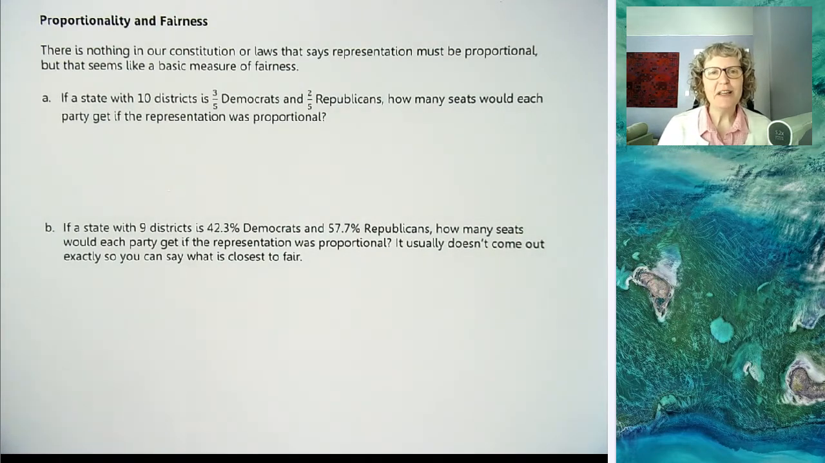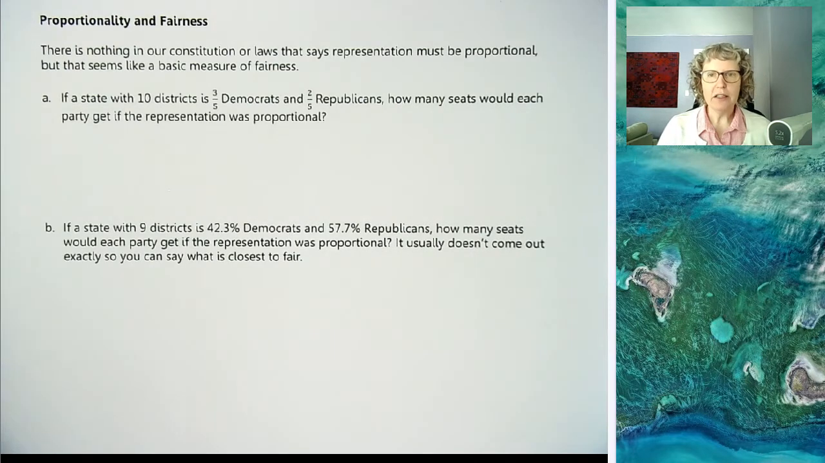Hello. In this video, we're going to talk about proportionality and fairness. So we're in the section on gerrymandering, and we're going to be talking about how we know if a map is fair or not. One thing that's really useful to talk about is proportionality.